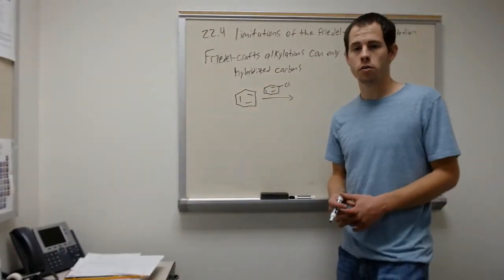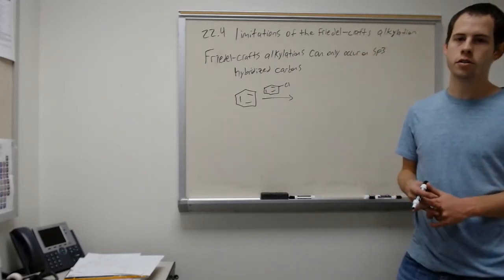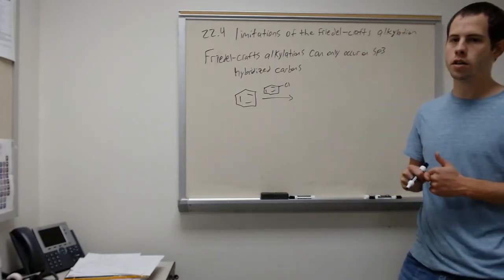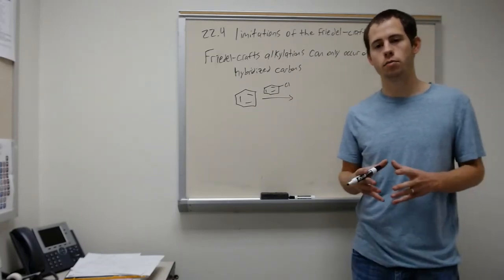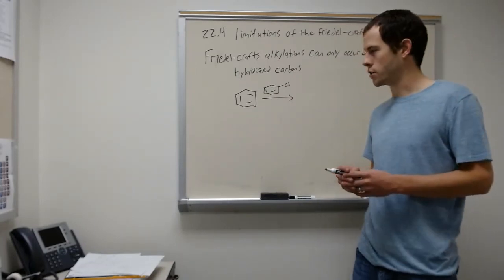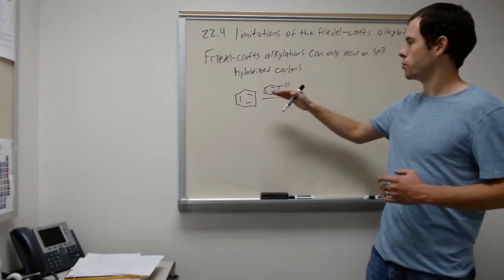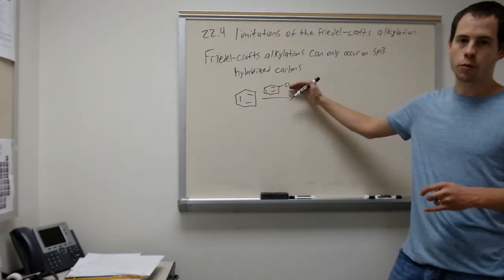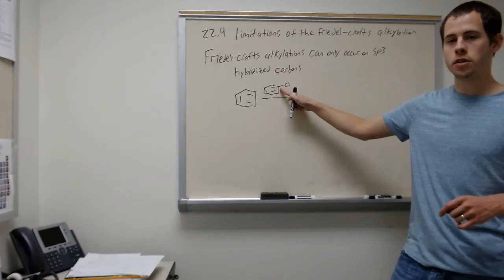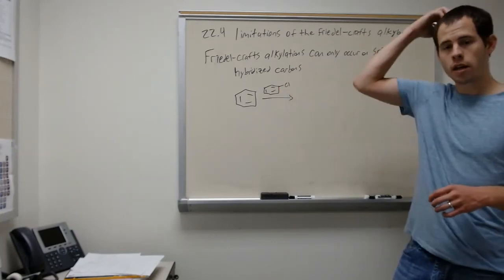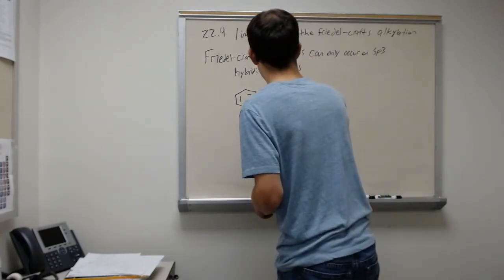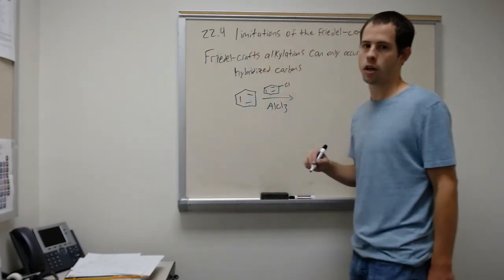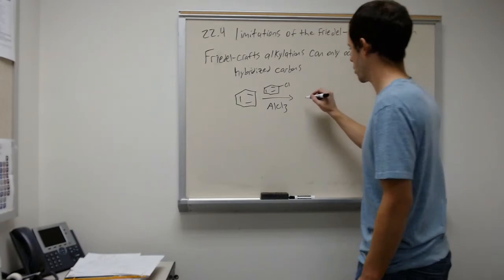Alright, so another limitation for Friedel-Crafts alkylations is that we can only use sp3 hybridized carbons to do this type of reaction. And so if we take our benzene ring, we throw in this chlorobenzene, we know that this carbon is sp2 hybridized, and so it cannot participate in a Friedel-Crafts alkylation. Even if we throw in aluminum trichloride, no reaction occurs in this case.